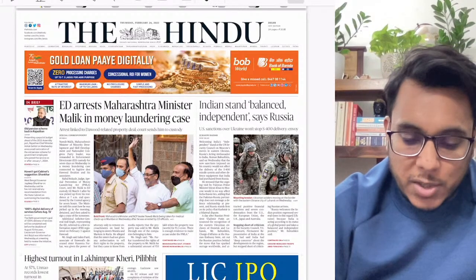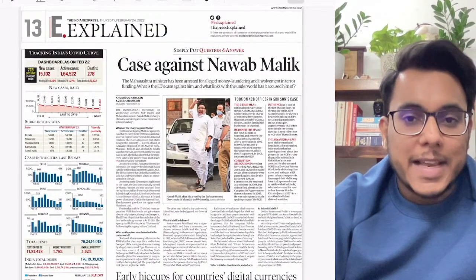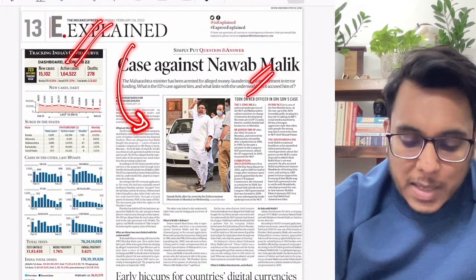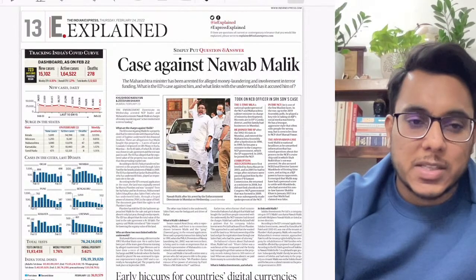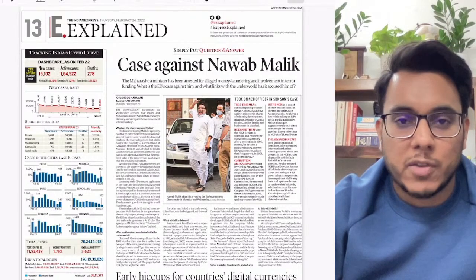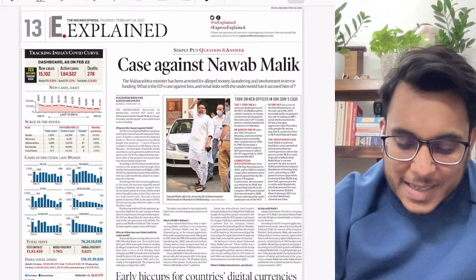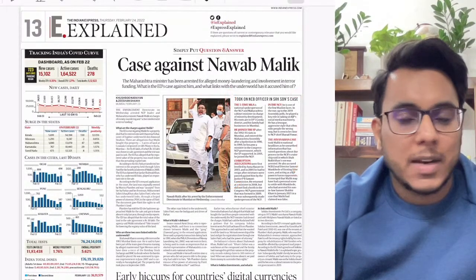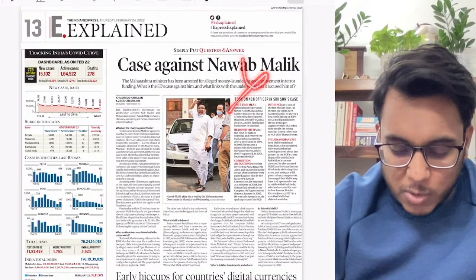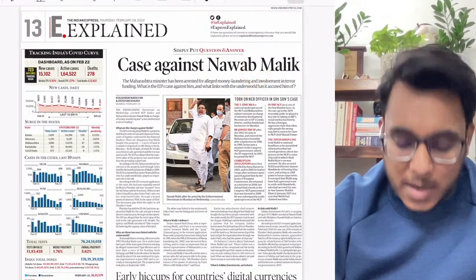important for our examination. First of all, the Indian Express Explained section is talking about the case against Nawab Malik. Nawab Malik is a minister in Maharashtra and a case has been filed against him under the Prevention of Money Laundering Act. So basically his background, his political history, etc. is being talked about here. Now guys, this particular thing is not at all important for our examination.